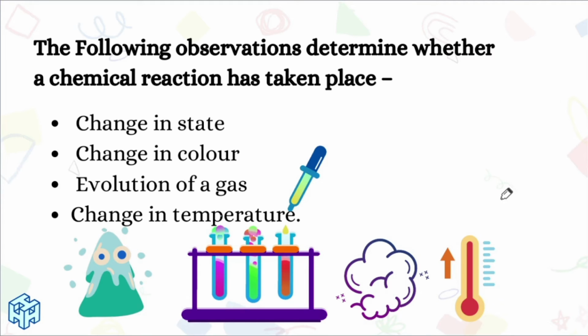Now, how can we understand that a chemical reaction has taken place? We should have some methodologies. Yes or no? Now let me explain the following. By these steps, we can understand that a chemical reaction has taken place. First, the change in state.